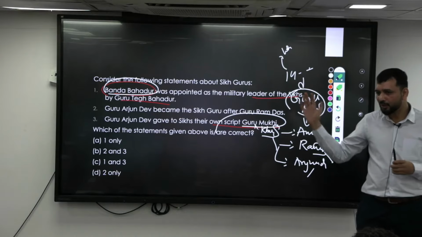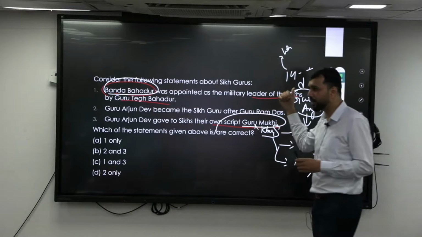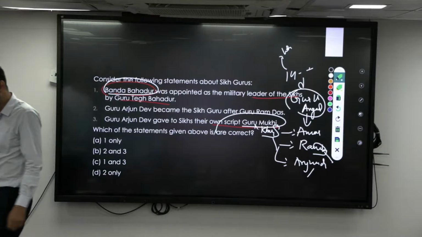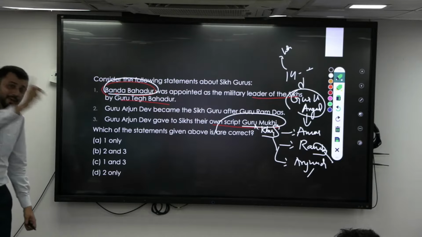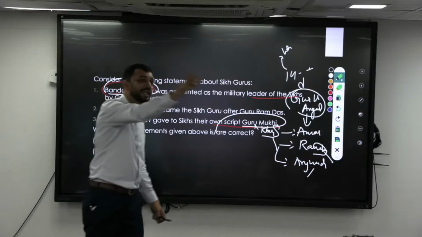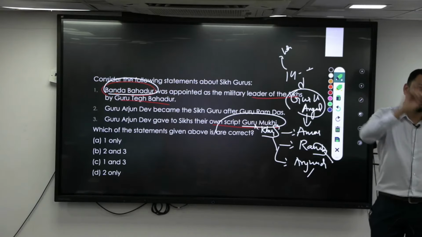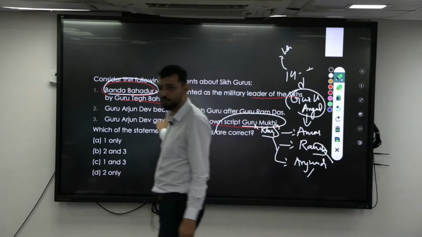Now, as a normal Guru, what would you do? You would bless him, wishing everything good for him. Arjun Dev was not violent, and the Sikhs did not have a military then. But he was seen as supporting a rebellious leader against the Mughal Empire itself. So he blessed him, and based on that, the king executed him. That is why he is the first Sikh Guru to be martyred, killed by his own king. You should know that.